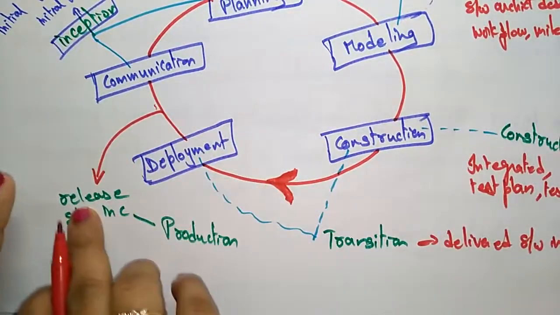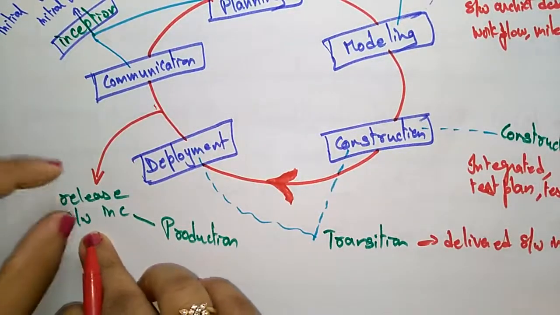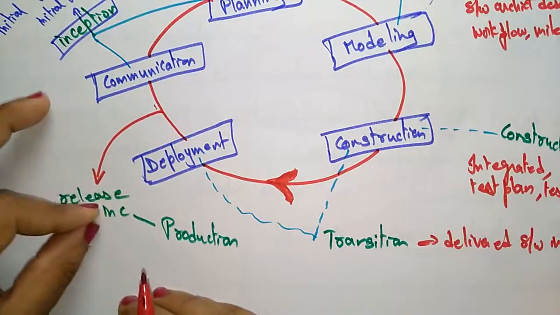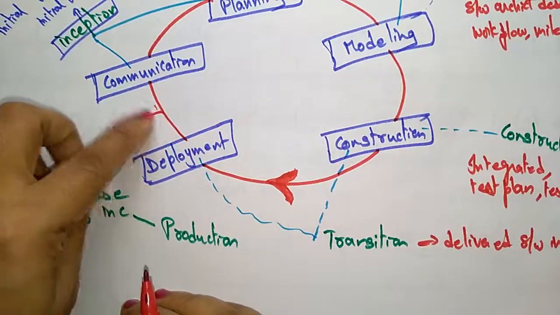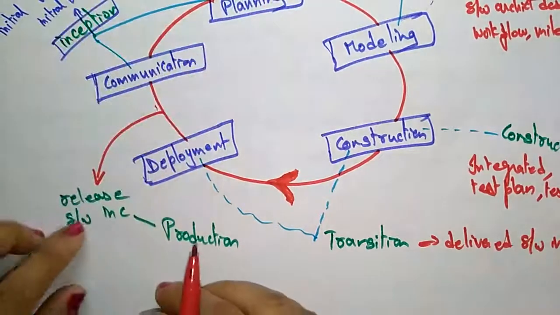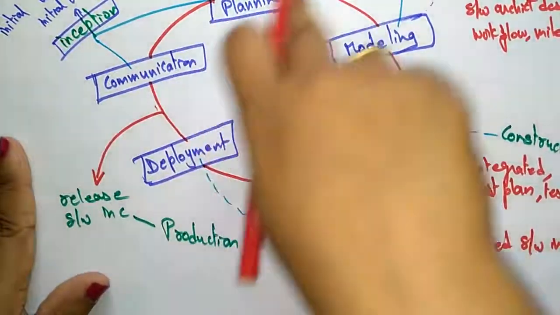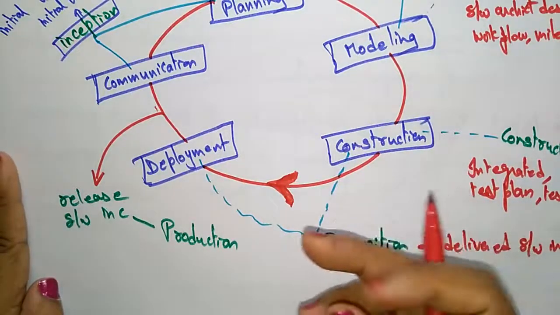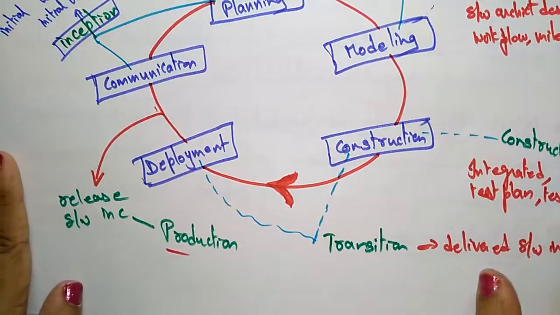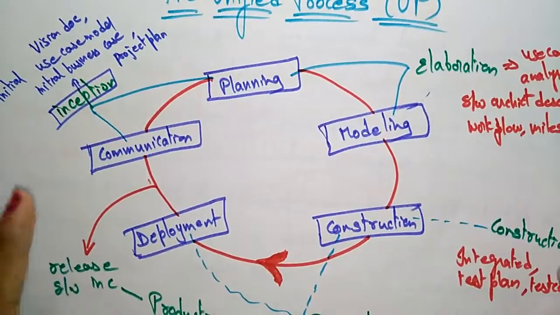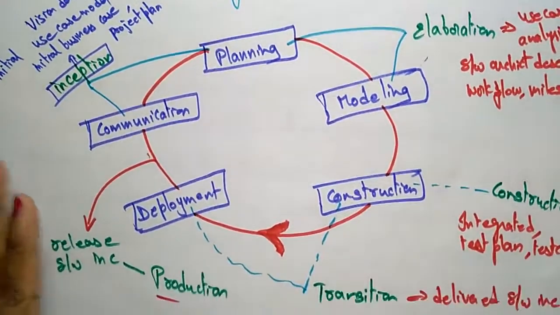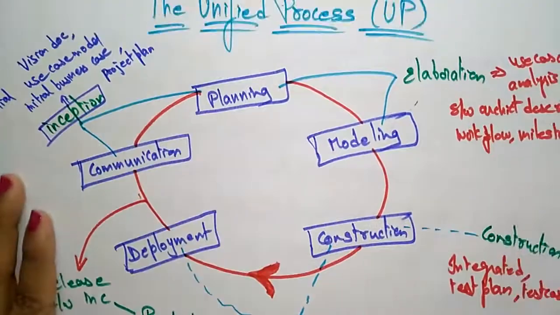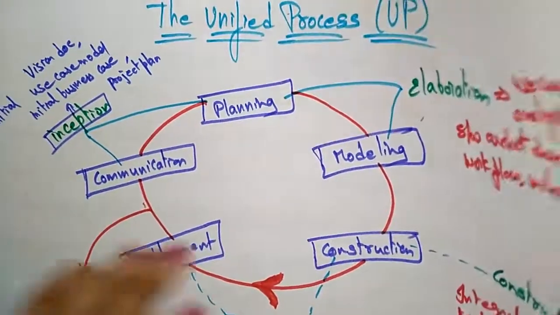After deployment, they release the software, and if any increments are still needed, or any modification, they communicate again with the person and design that specific module the user has added. That comes under the production phase. So these are the different phases in the unified process: inception, elaboration, construction, transition, and production.